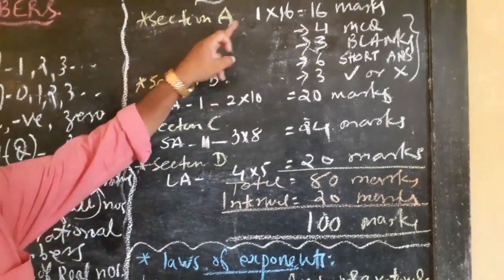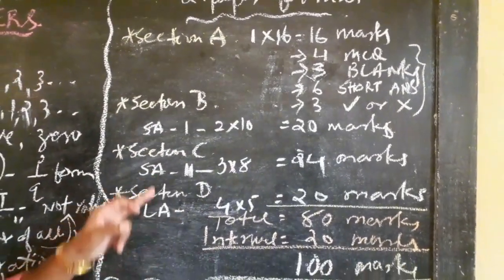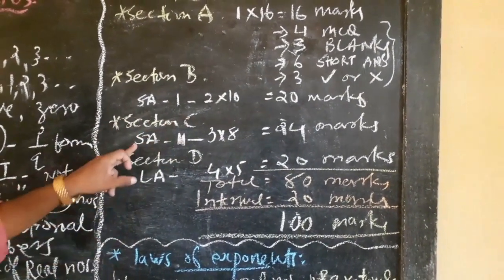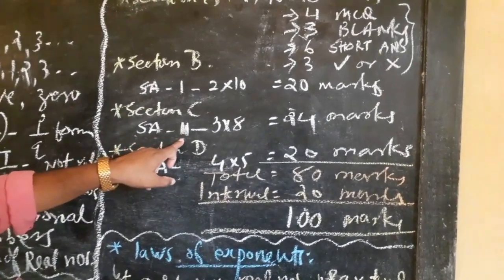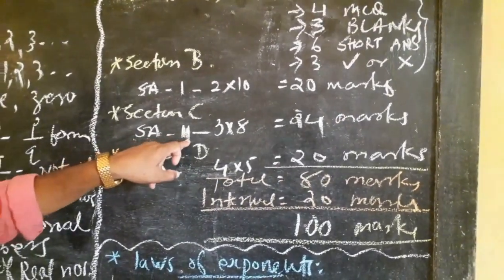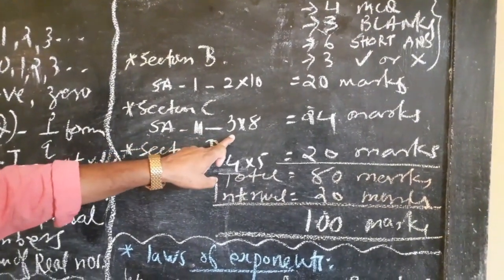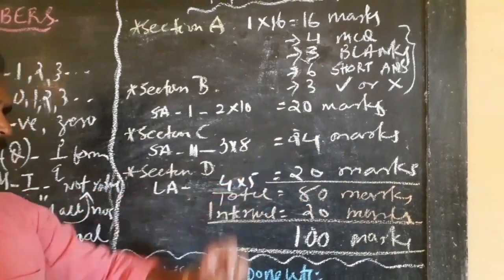Now first section A 16 marks, section B 20 marks, and section C again short answer type, second type SA2. SA2 means short answer type 2. It carries 3 marks. 8 questions will be there. So 8 3s are 24 marks.